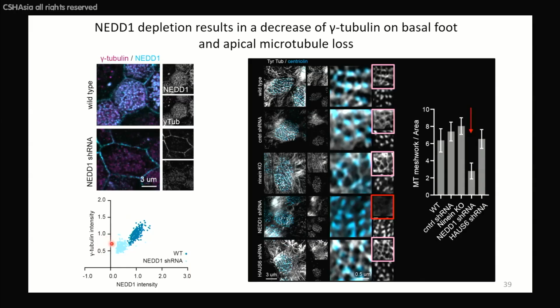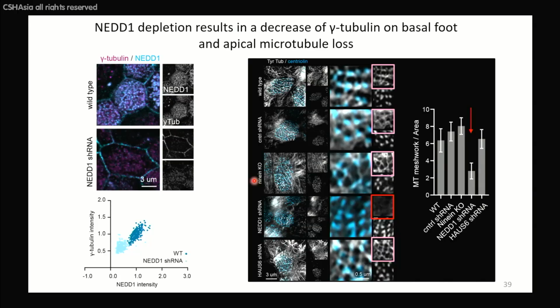of gamma tubulin intensity, and as you can see here, a very clear reduction in the density of the apical microtubule network, as these vertically located microtubules are nucleated and attached to the basal feet of the basal bodies. So we were very surprised that we couldn't find any phenotype with ninein. We don't understand it. And now we have to either look for redundancies in the system or look for other regulators that are present at the basal foot.